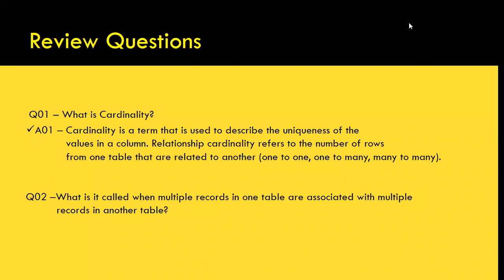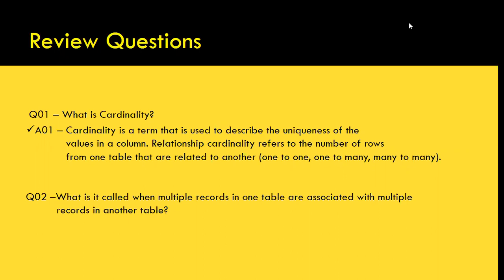One employee having multiple projects. Okay, what you're trying to say is an employee is working on multiple projects. Very good. But this is one to many, right? A single employee is working on more than one project. This is one to many. How do you say it is many to many?